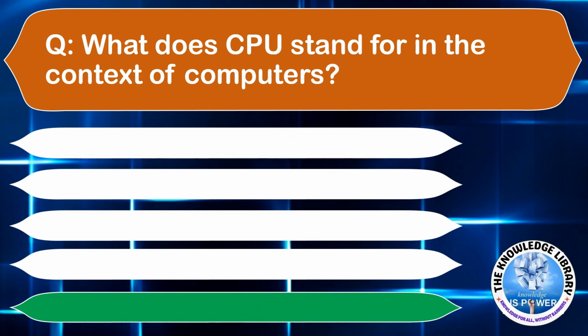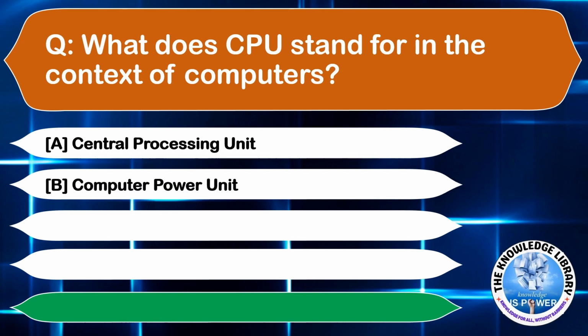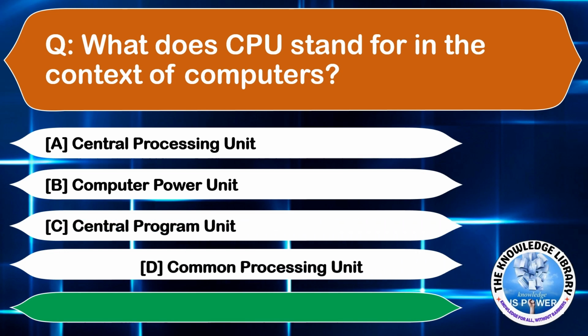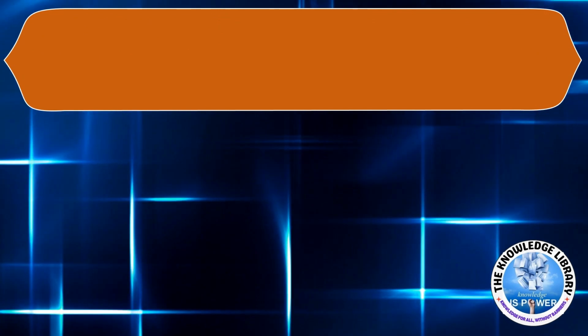What does CPU stand for in the context of computers? Option A, Central Processing Unit. Option B, Computer Power Unit. Option C, Central Program Unit. Or option D, Common Processing Unit. The correct answer is option A. Moving to the next question.